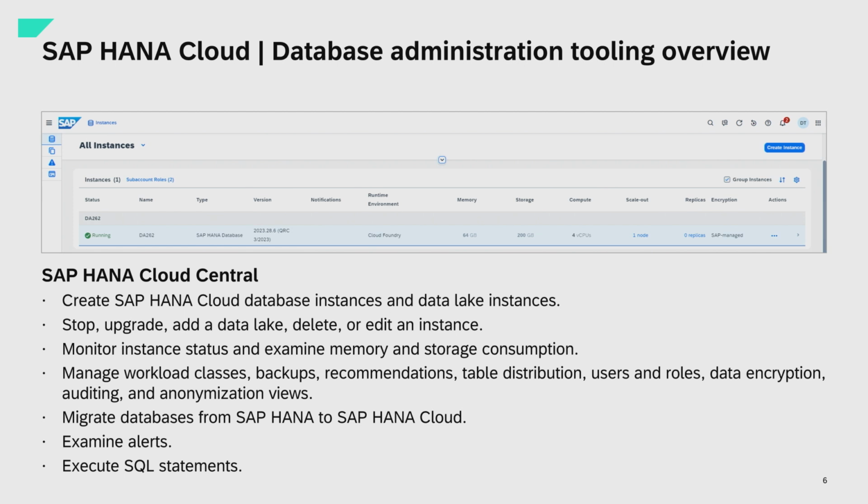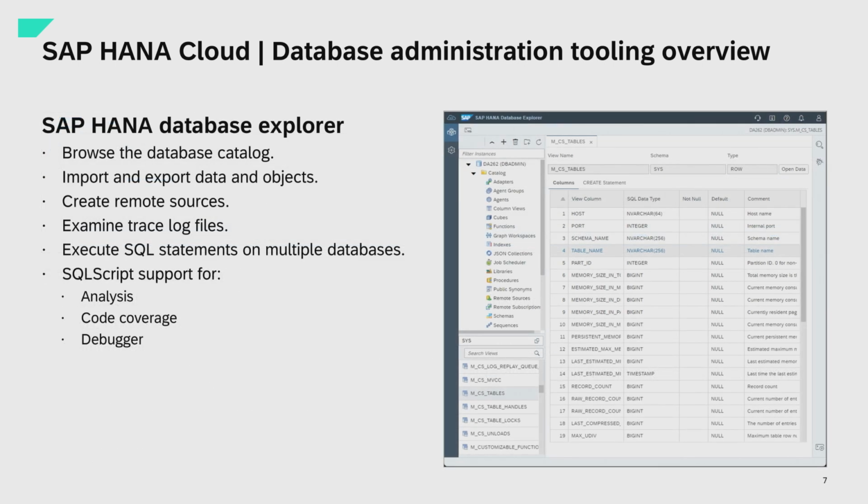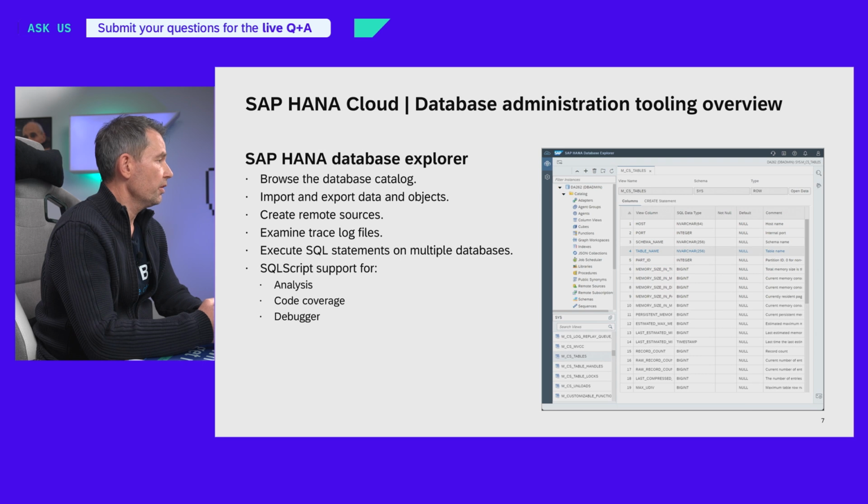Another tool that we offer apart from HANA Cloud Central is the Database Explorer. This is what you already know from HANA 2, and we also offer it with HANA Cloud. You can browse the database catalog, get all the insights about your database objects, import and export data objects, create remote sources, execute SQL statements or SQL scripts, and debug these SQL scripts. The Database Explorer is very well known to you, I guess, so I will focus more on HANA Cloud Central.